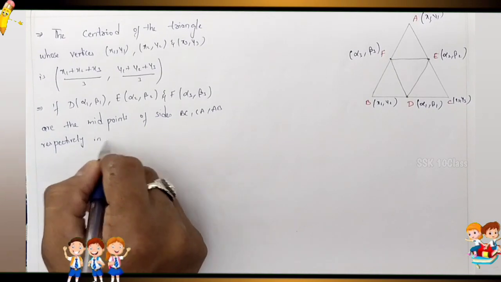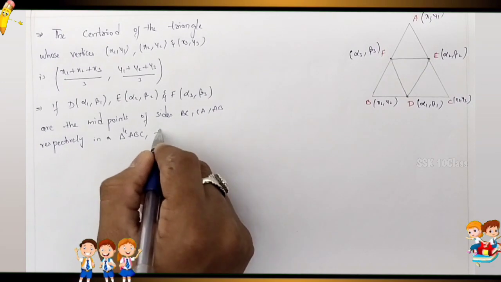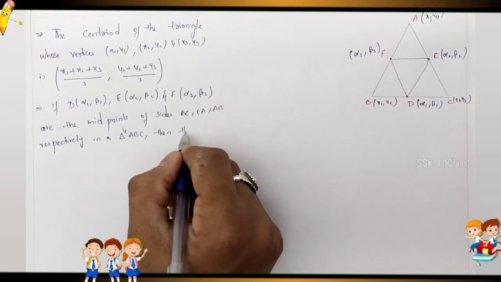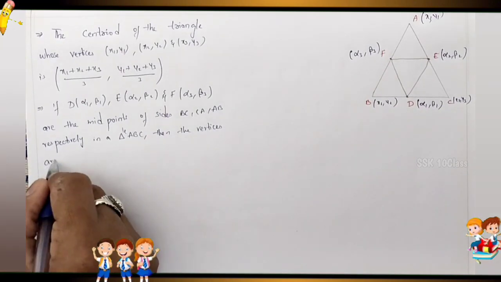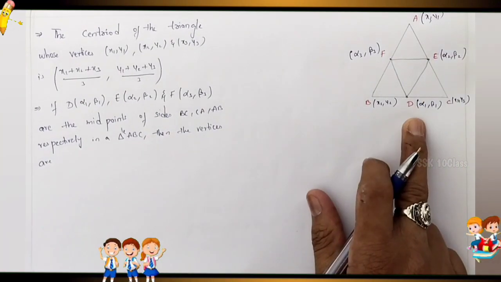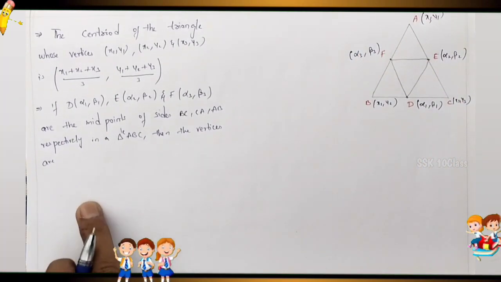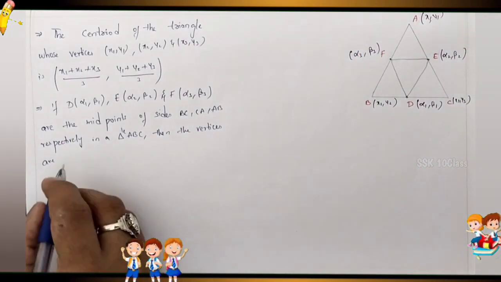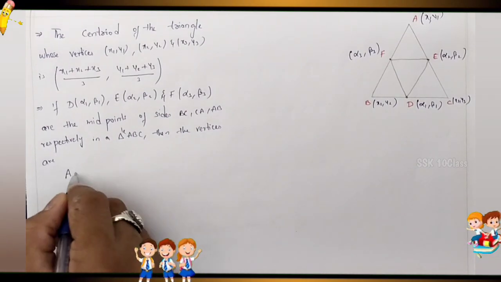So in a triangle ABC, directly you can find the vertices. So how can you find them? They will give only the midpoints. So how do we find the vertices? Now you see, there is only one formula directly. Okay, now write down. First of all, you have to find the vertex A.